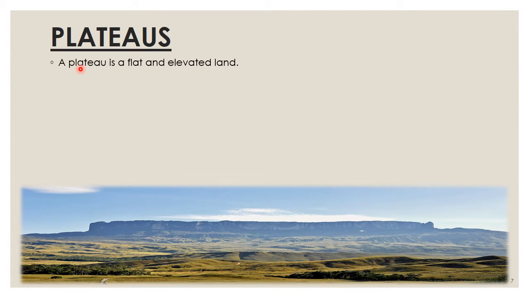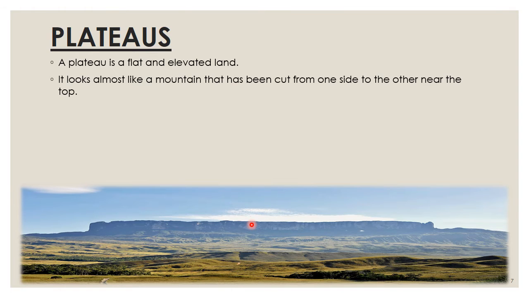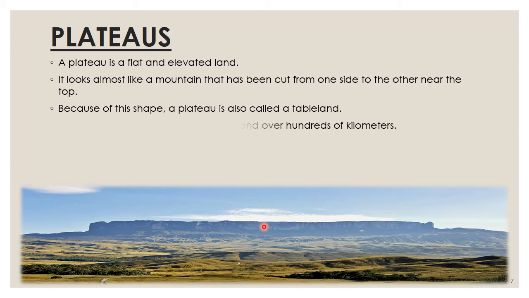Plateaus. A plateau is a flat and elevated land. It looks almost like a mountain that has been cut from one side to the other near the top. Because of this shape, a plateau is also called a tableland.